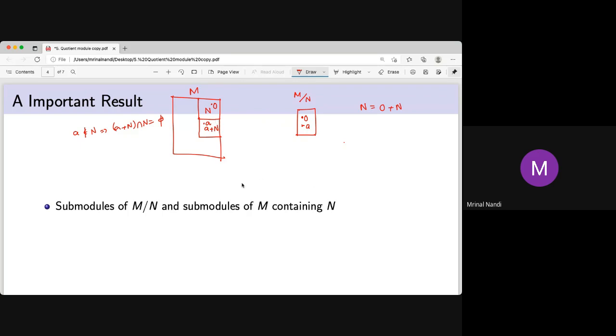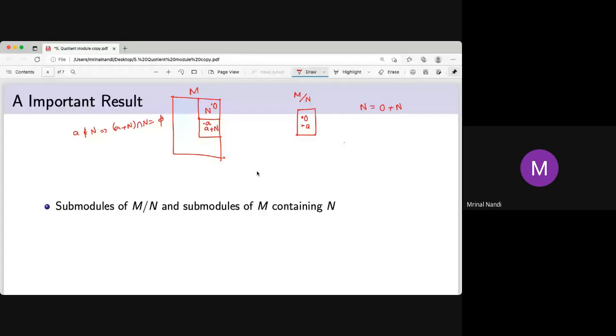Now the idea is just that you squeeze all these elements to a 0. Once you squeeze the whole set 0, 3, 6, 9, minus 3 to the 0, then your 5 will be 2. So what is the meaning of that?